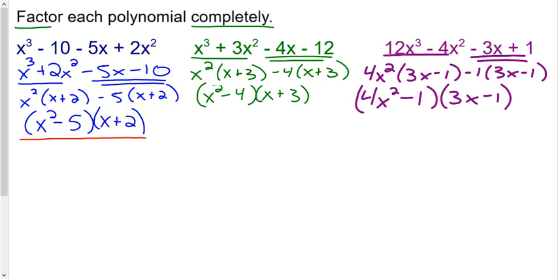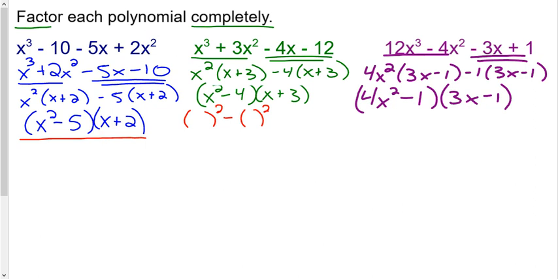When I look at the middle problem here in green, I look and go, okay, we have a power of 2. We have x squared minus 4. Is it a difference? Is it subtracting? Yes. Is it a perfect square? Yes, 4 is a perfect square, which means we have a difference of squares. So like we talked about in 6-7, we have to factor further.